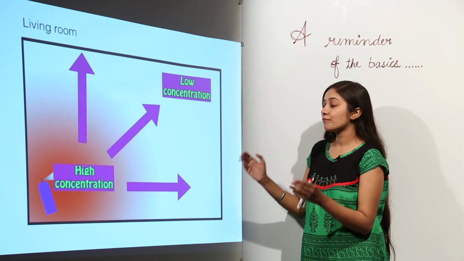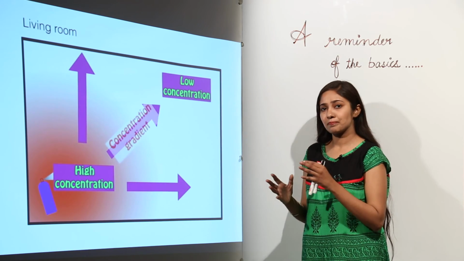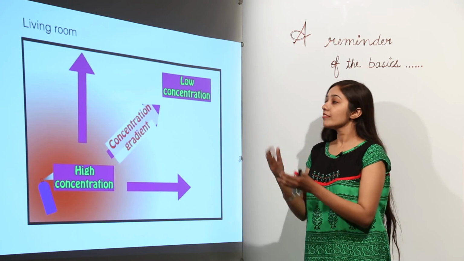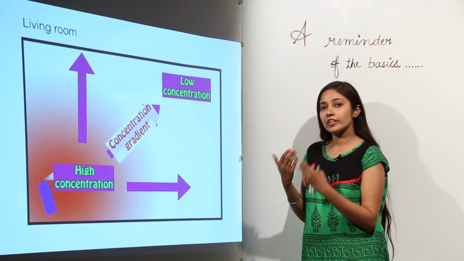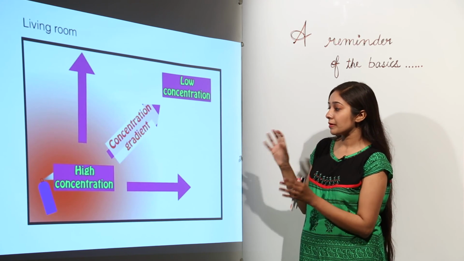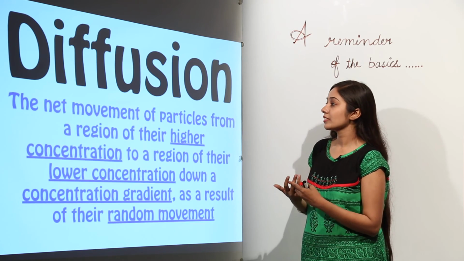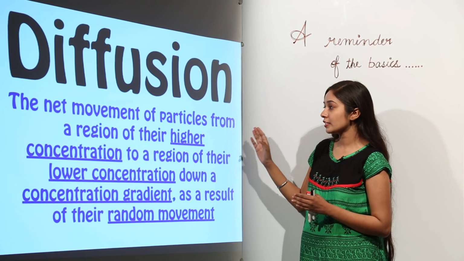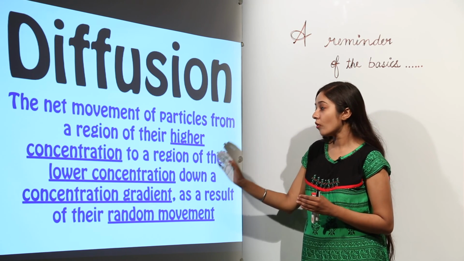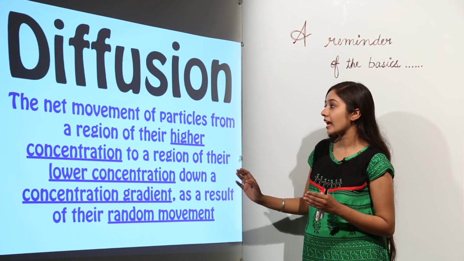This random movement of particles from high concentration to low concentration develops a concentration gradient. We will discuss what this concentration gradient is and how it affects the diffusion process. So just remember, how will you define diffusion? The net movement of particles from a region of their higher concentration to a region of their lower concentration down a concentration gradient as a result of their random movement.